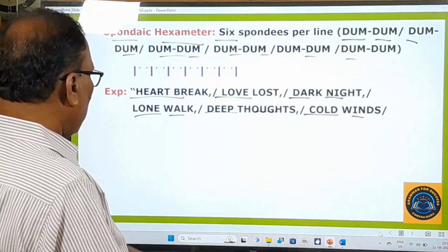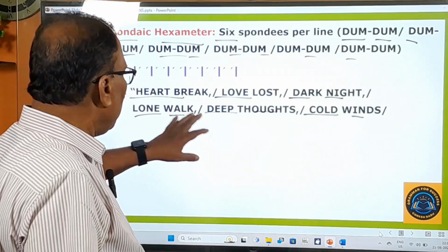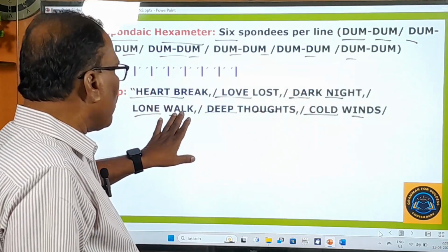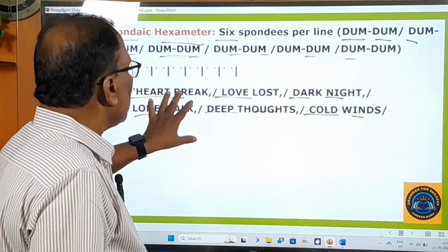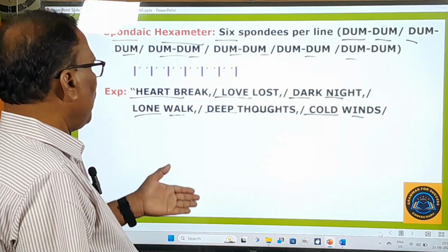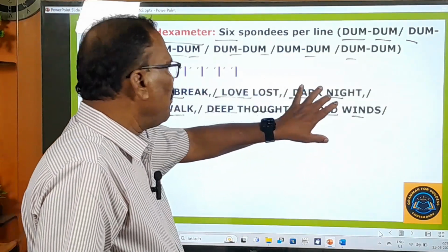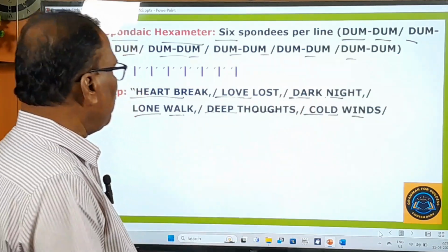I don't know exactly which poet has written this line, but in heartbreak, love lost, dark night, lone walk, deep thoughts, cold winds, both syllables are stressed. That's why when you read this line, you get the music of dhum dhum, dhum dhum. In that way, it gives that kind of sweet music.